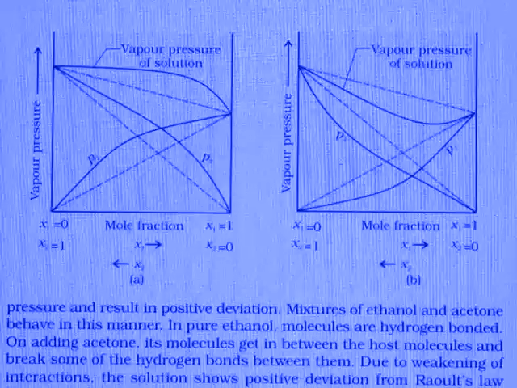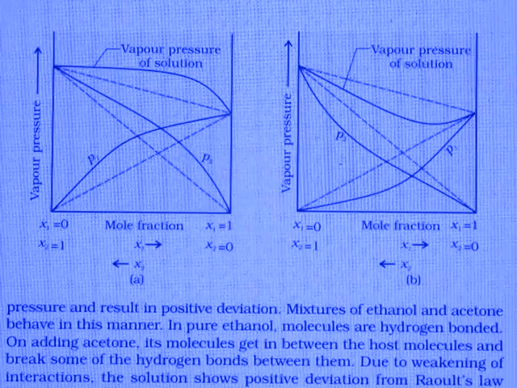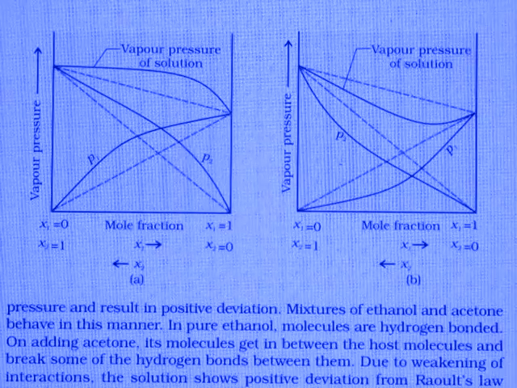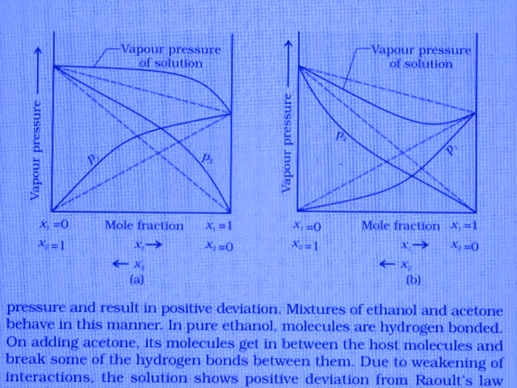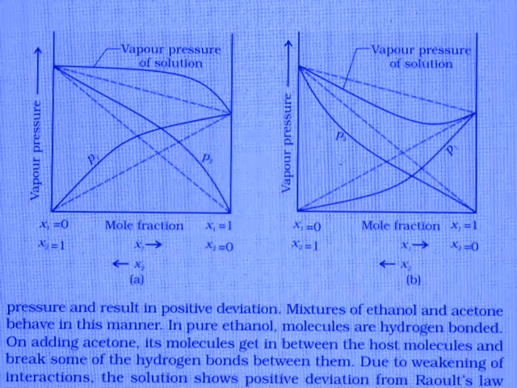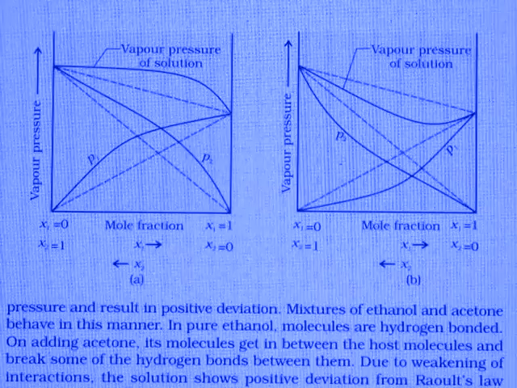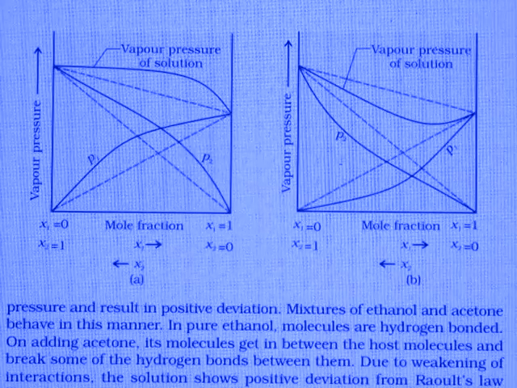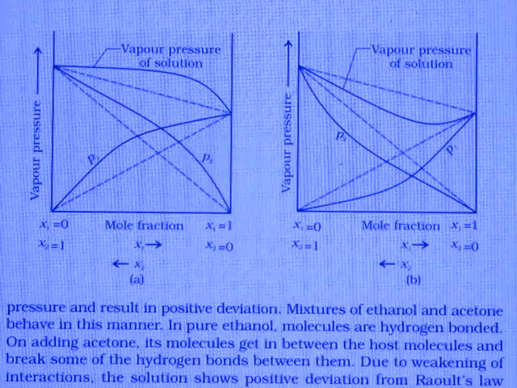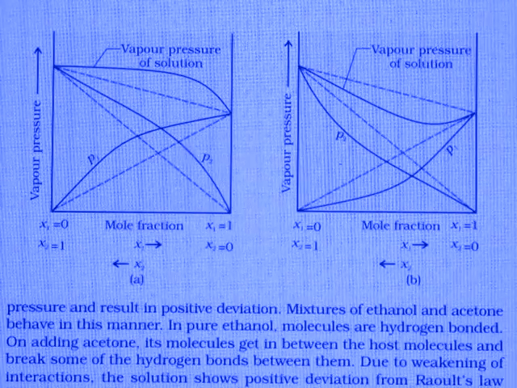Mixtures of ethanol and acetone behave in this manner. In pure ethanol, molecules are hydrogen bonded. On adding acetone, its molecules get in between the host molecules and break some of the hydrogen bonds between them. Due to breaking of interaction, the solution shows positive deviation from Raoult's law.